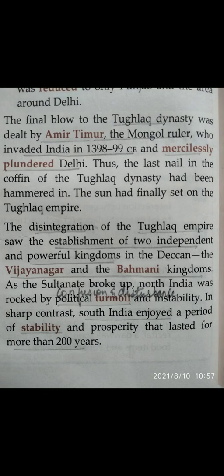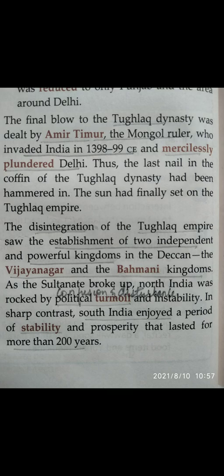Now the final blow to the Tughlaq dynasty was dealt by Amir Timur, the Mongol ruler who invaded India in 1398-99 CE and mercilessly plundered Delhi and looted all its wealth.